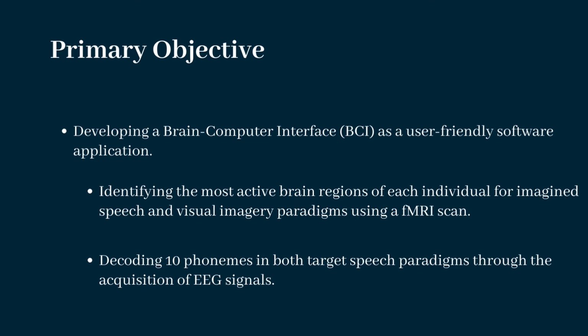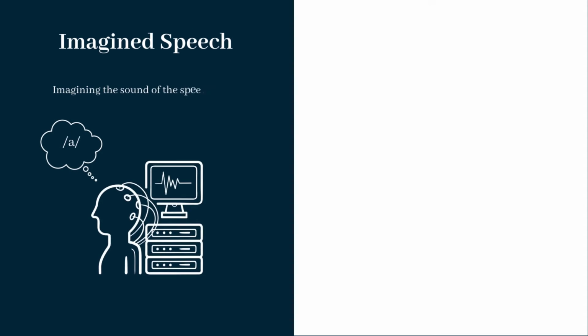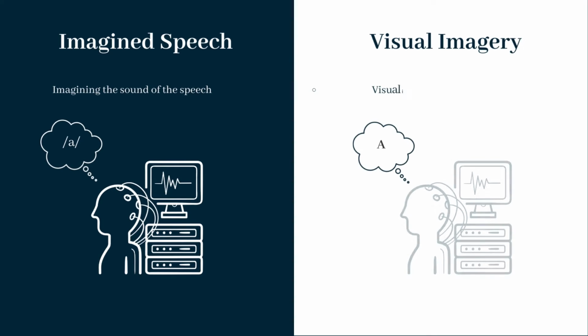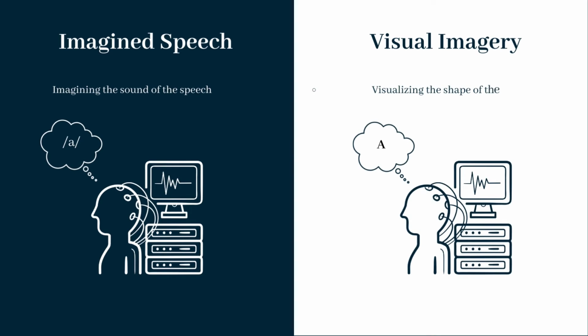crucial steps. In imagined speech, a person thinks of the sound of the speech that needs to be produced, and in visual imagery a person visualizes the shape of the letters related to speech or objects that needs to be pointed out. Moving to our overall project flow, first phase is identifying the most active brain regions during the imagined speech and visual imagery paradigms using fMRI facilities.